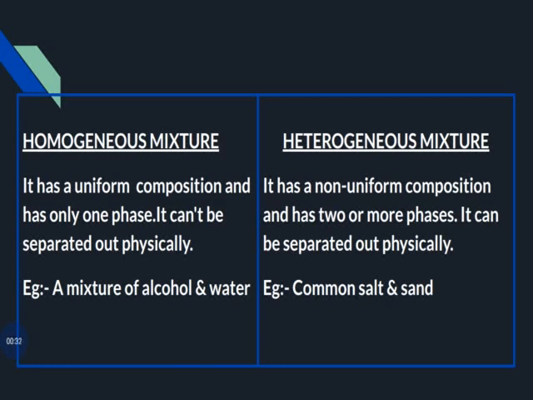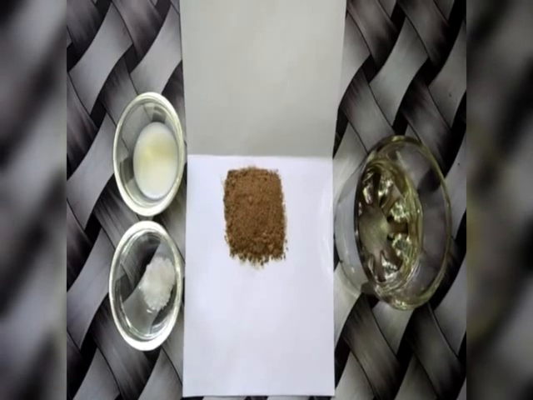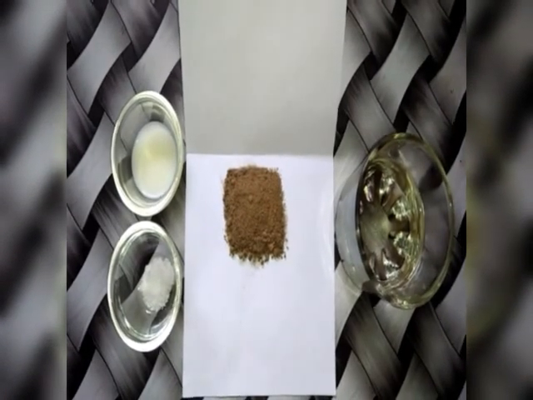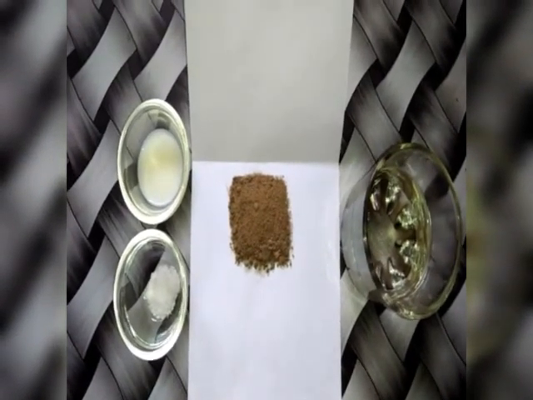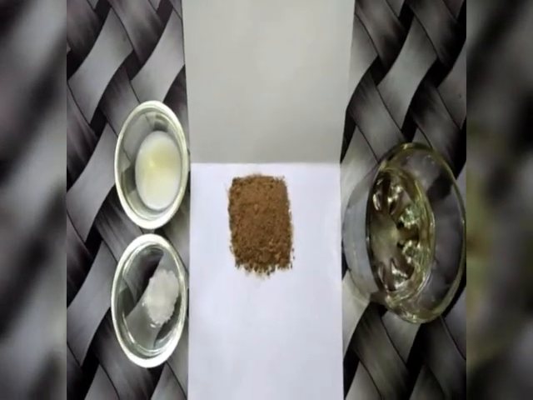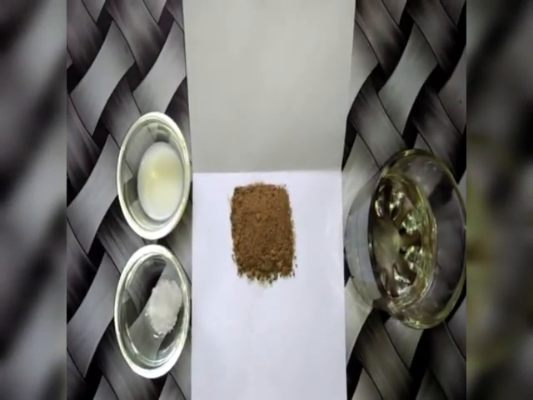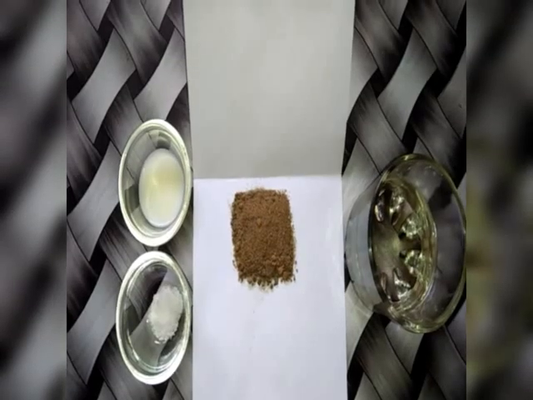Heterogeneous mixture. It has a non-uniform composition and has two or more phases. It can be separated out physically. Example, common salt and sand. Another example we can take is oil and water. We can easily separate them by any physical methods. Okay, now we have learned about homogeneous and heterogeneous mixtures. Depending upon the nature of the components, we can have different types of mixtures.